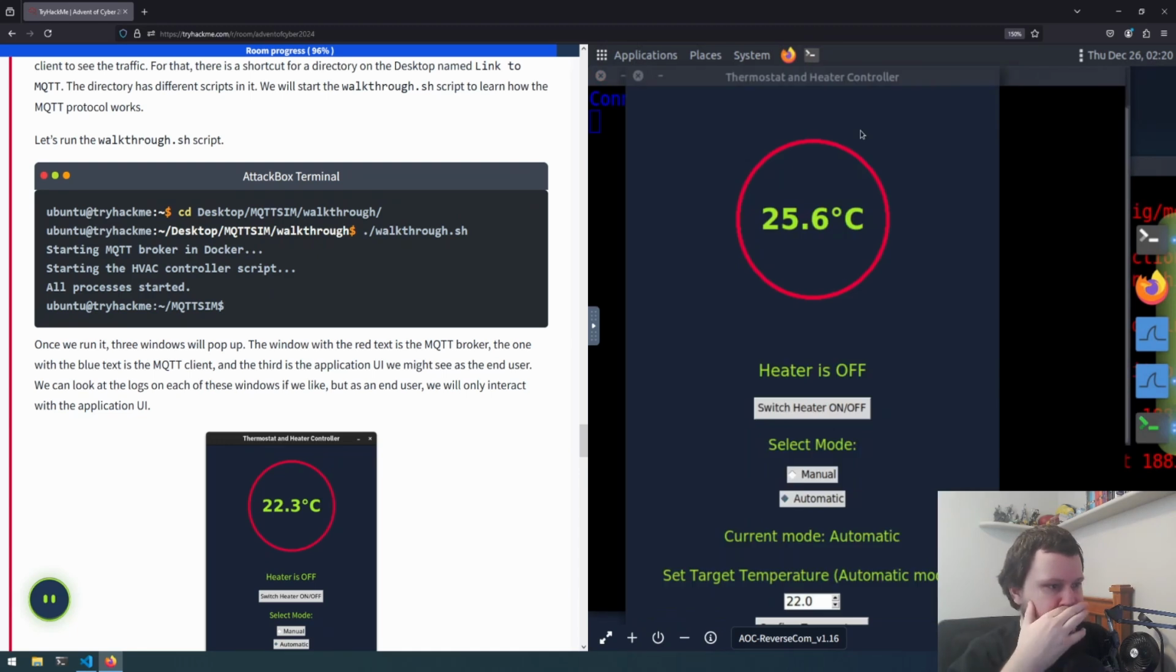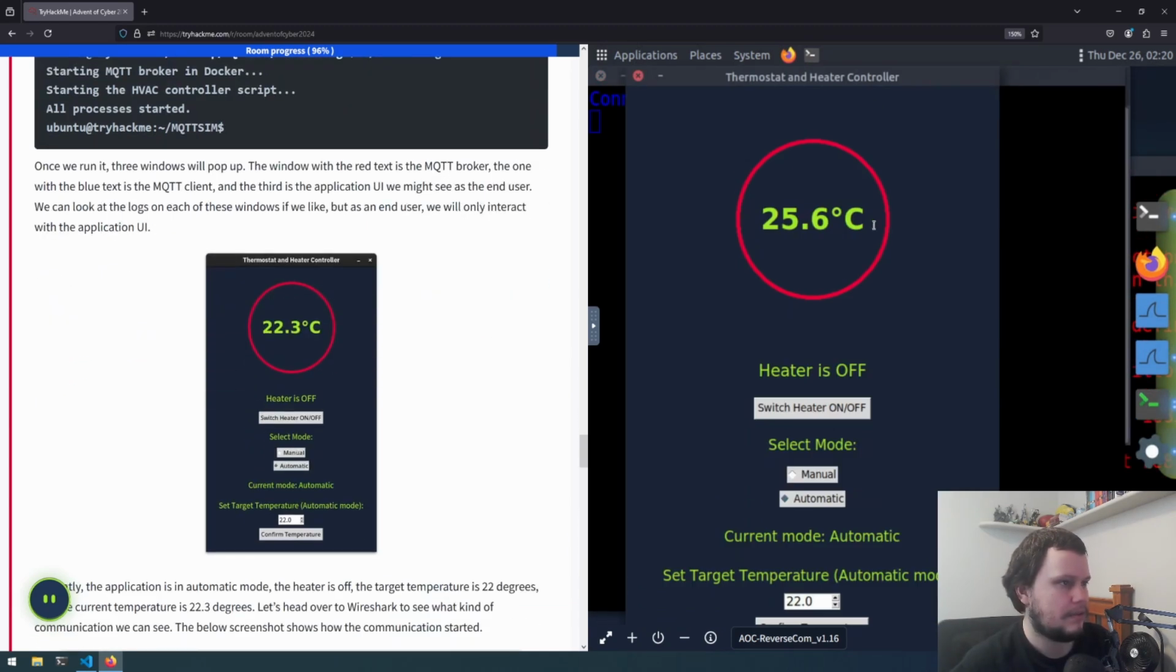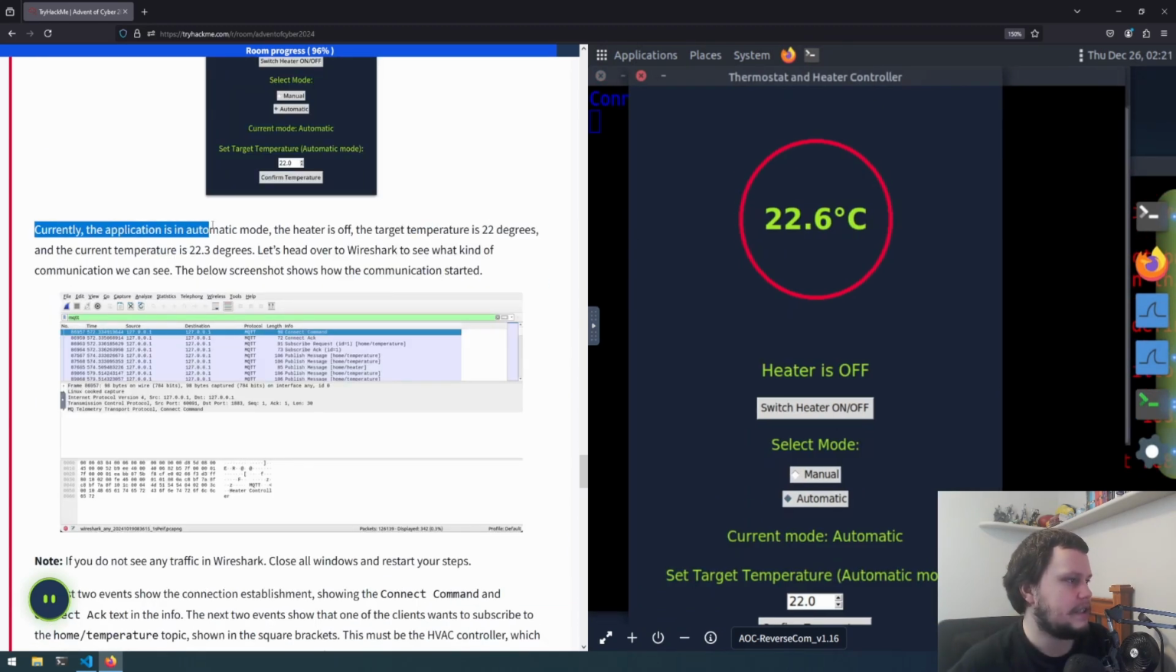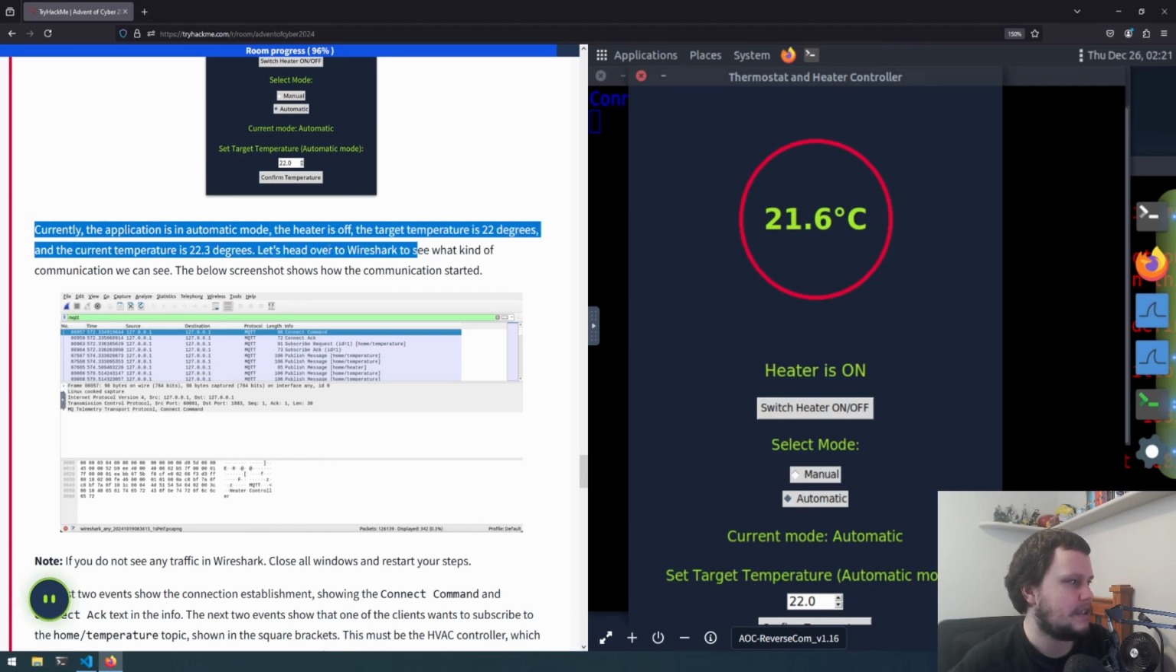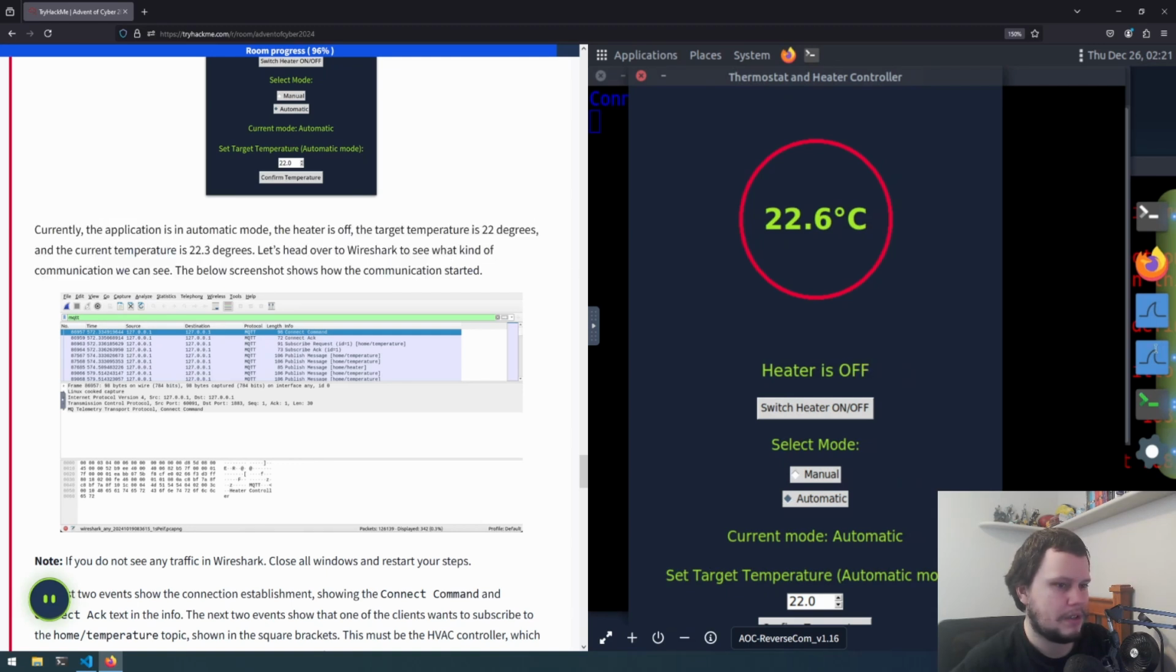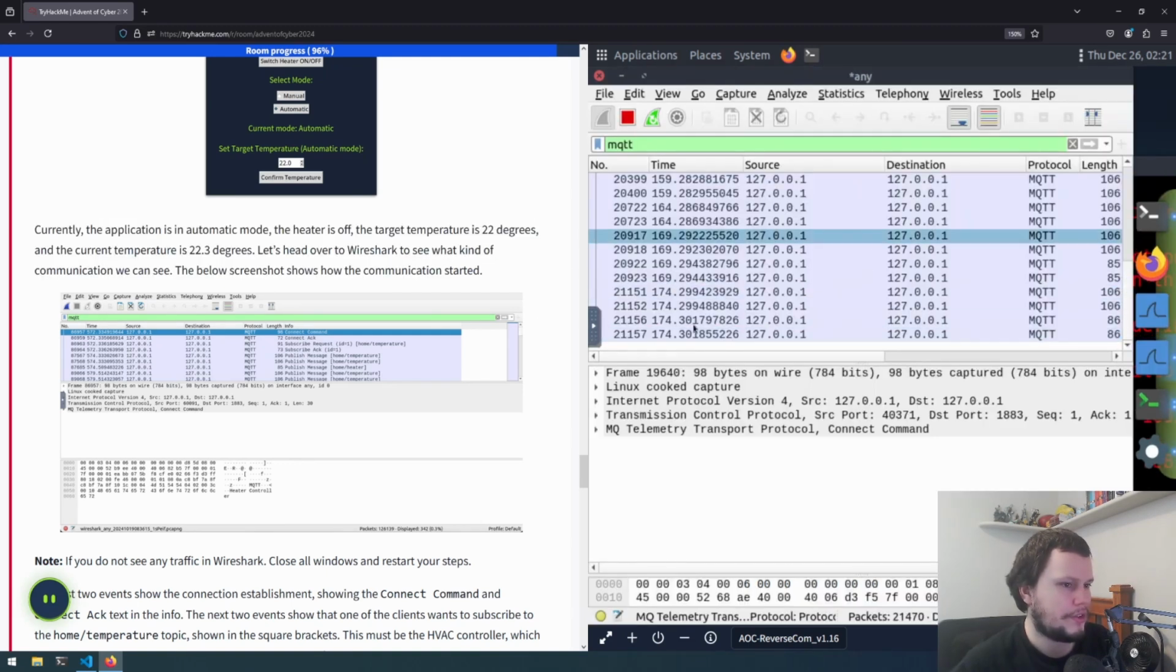Now we're getting the other ones, and we have the client here. There we go. So currently the application is in automatic mode. The heating is off. The target temperature is 22 degrees, and the current temperature is 22.3. So let's go over to Wireshark, and we are seeing the traffic coming in now.